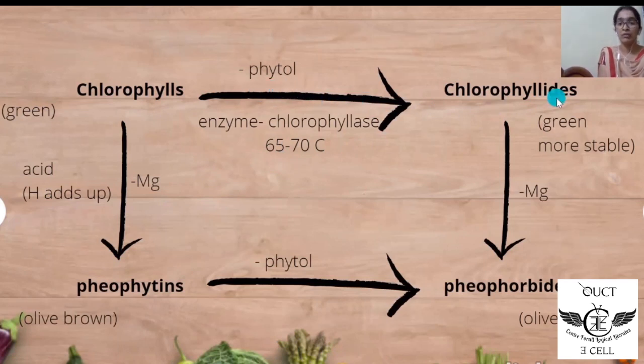Chlorophyllides are green in color and more stable than chlorophylls. Chlorophylls, upon removal of magnesium ion in the presence of acids, yield pheophytins, which are olive brown in color. Pheophytins, on the removal of phytol, form pheophorbide, which is olive brown in color. Chlorophyllides, upon removal of magnesium ion, also form pheophorbide.